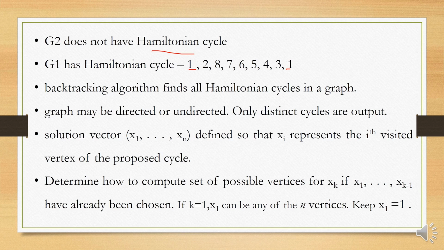To determine how to compute the set of possible vertices for xk, if x1, x2, until x of k minus 1 have already been chosen, the value of xk will depend on the values of the previously chosen vertices. If k is equal to 1, then x1 can be any of the n vertices. Let us keep x1 equal to 1, that is, the path begins with vertex 1.